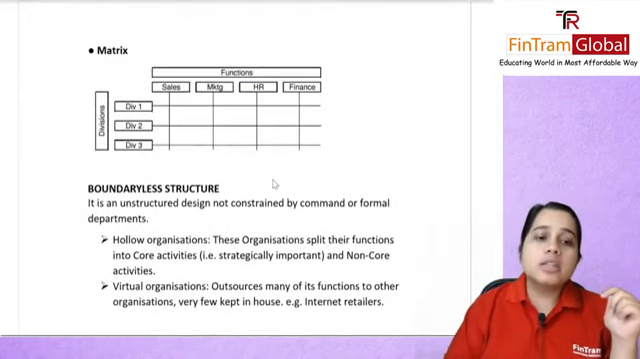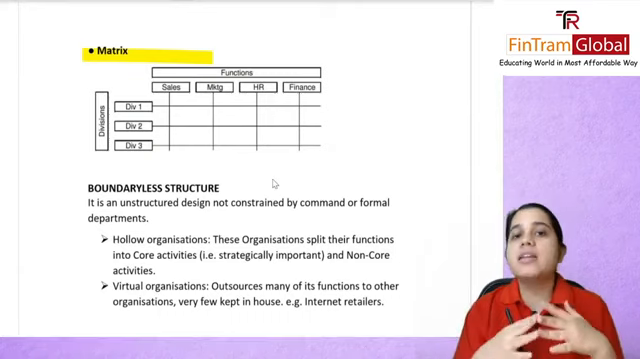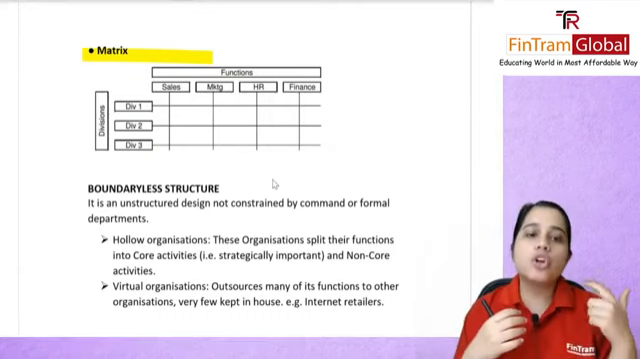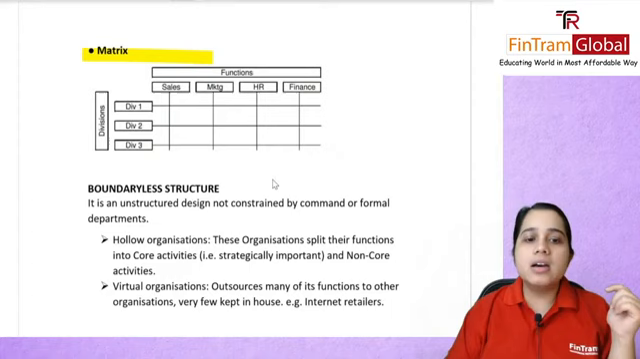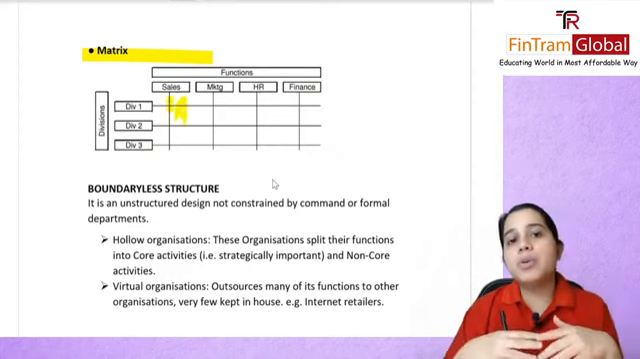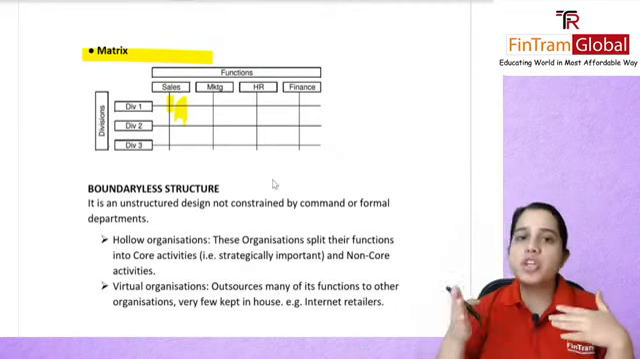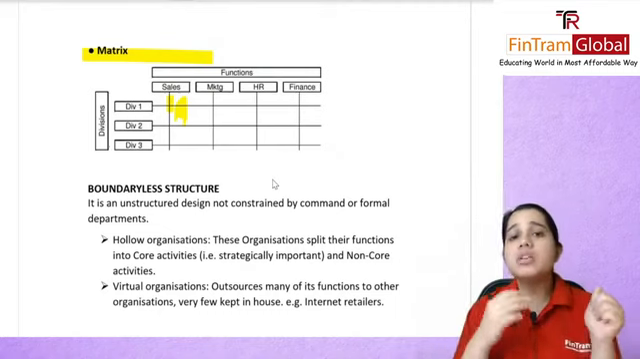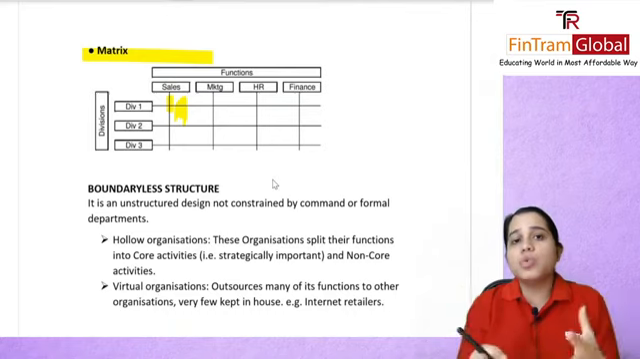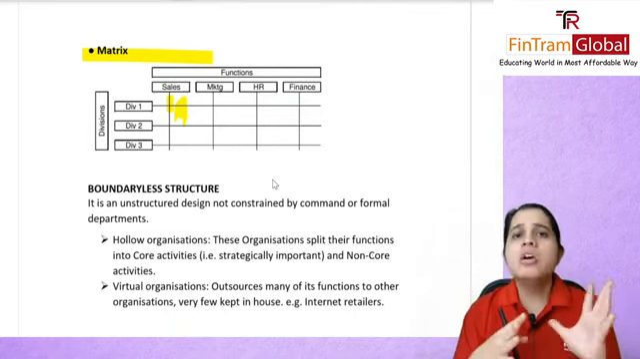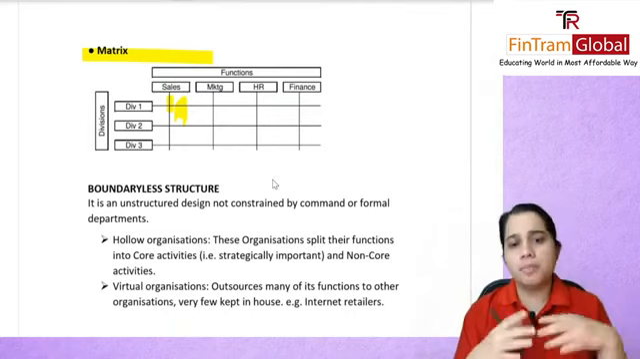Then we also talked about matrix structure, wherein this is sort of an amalgamation of your function and division. And here any person, let's say who's sitting over here, let's say this person is A, he will be reporting to both a functional manager and a divisional manager. That is your matrix structure. This will be usually seen in huge organizations. Small organizations will pretty much not adopt this.